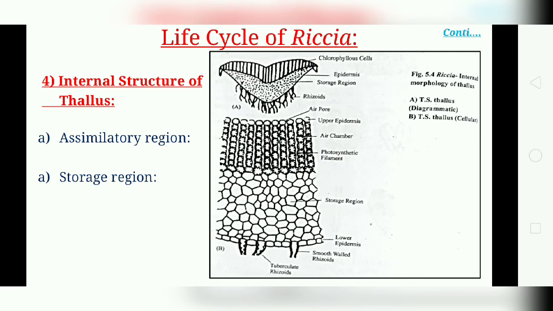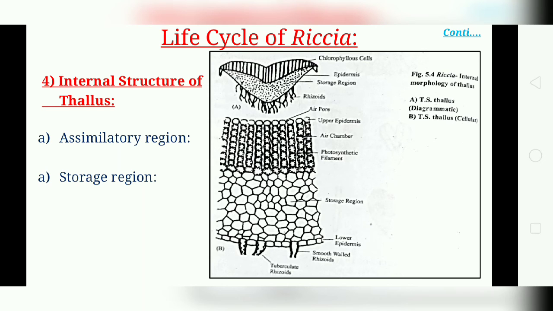The chlorenchymatous region consists of vertical rows of chlorophyllous cells. These rows are separated by air chambers. In each vertical row there are about 6 to 8 cells.